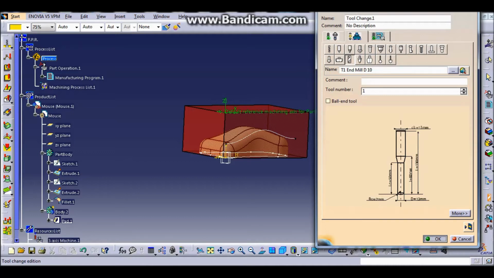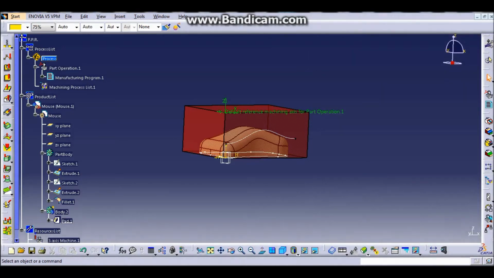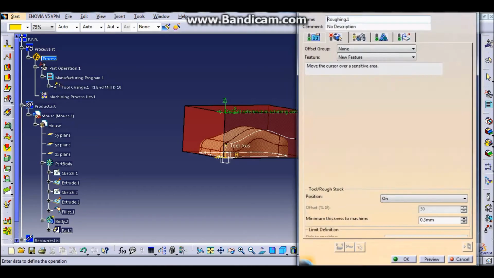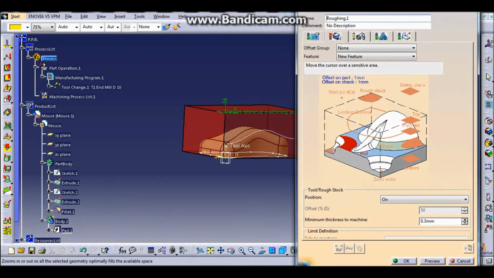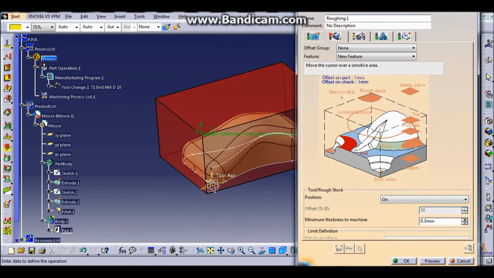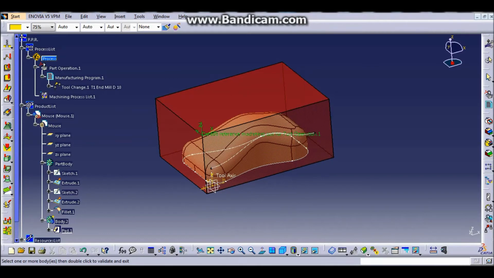After we are done, make the tool change, then click on the tool change, and then click the operation that we are going to operate, which is roughing. So this is the option that we get from the roughing icon, and then we click part. The part is the shape that you want, so click part body.